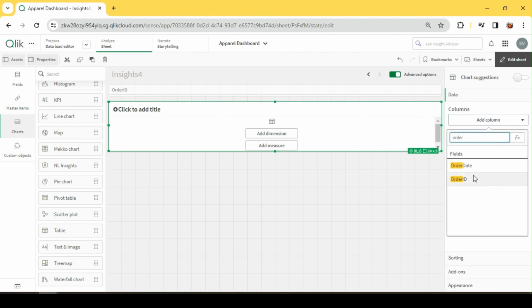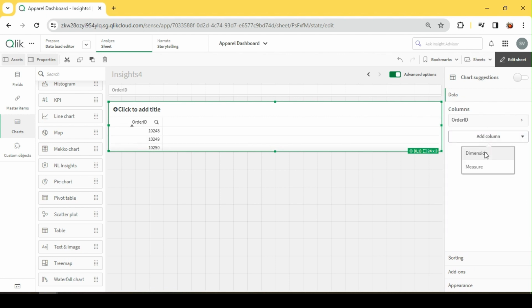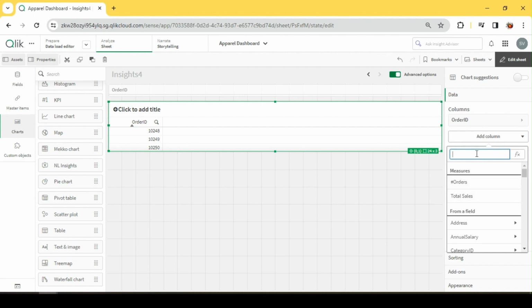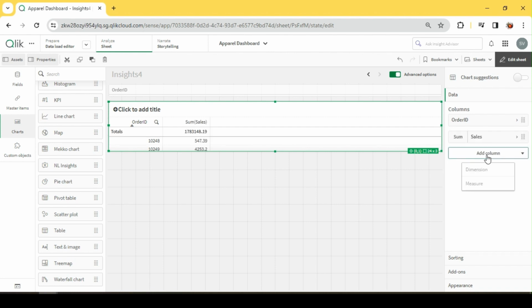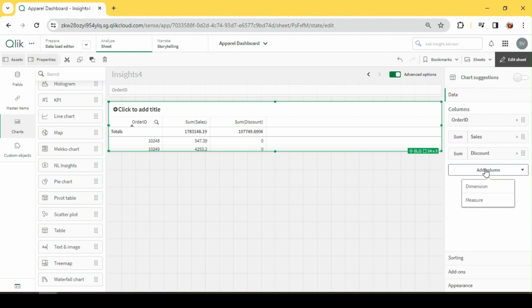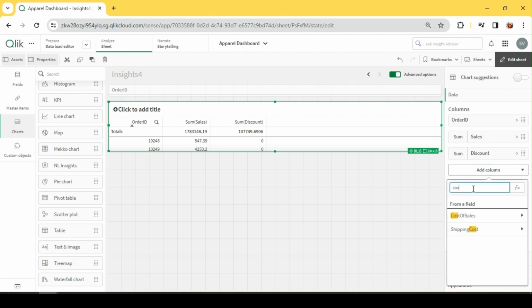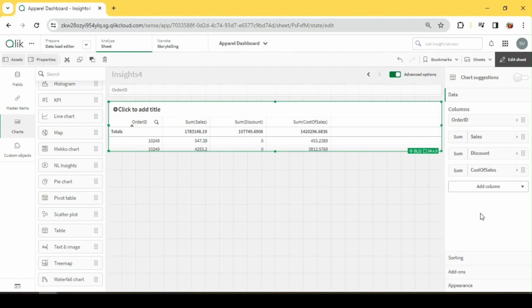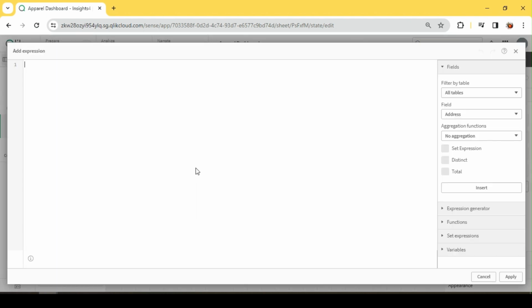I have order ID and a few more metrics. One is my sales, and I have my discount amount. I also have cost of sales. Okay. Now finally, I will